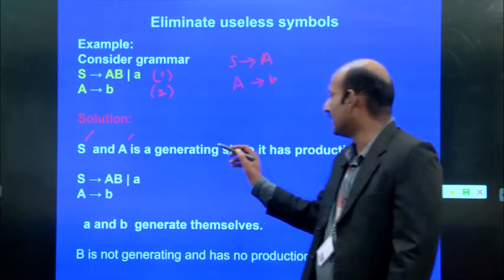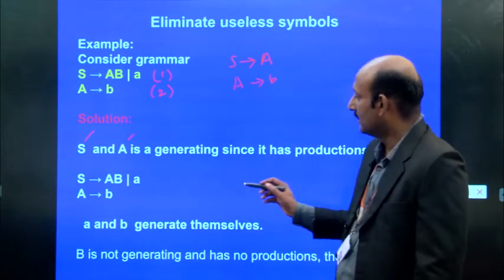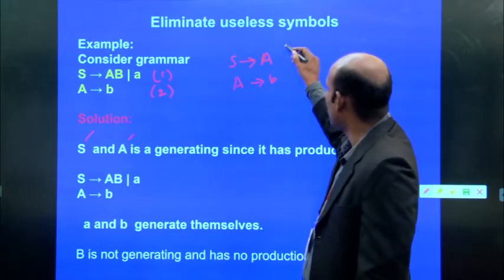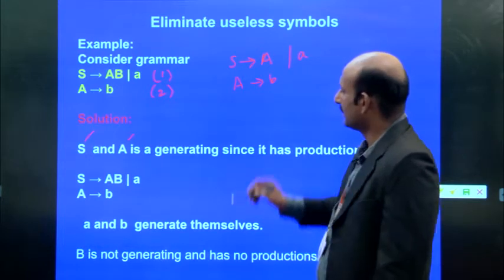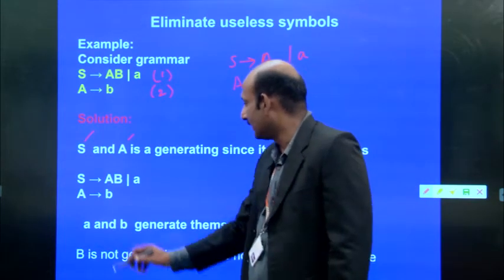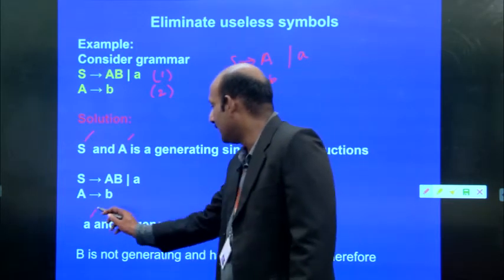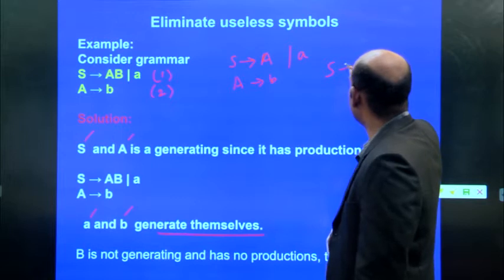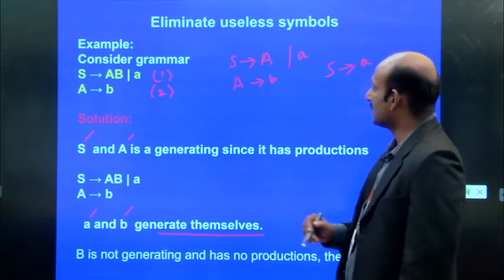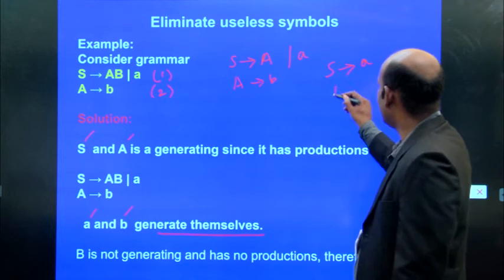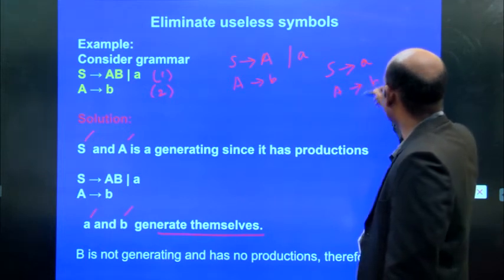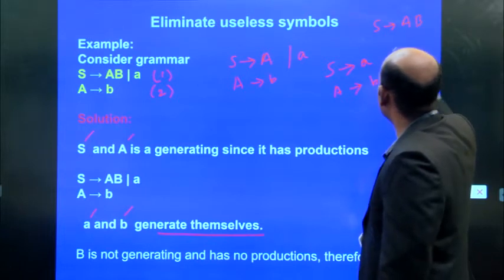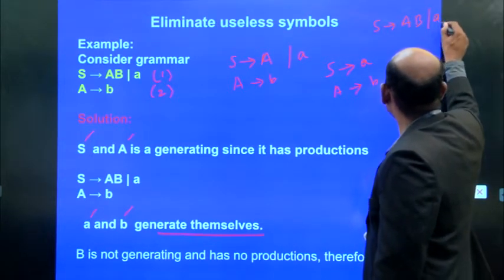S and A are generating since there is a production S implies AB or A, and one more production, A implies a. So what is the meaning? S implies A: S generates A, and A generates the terminal a.